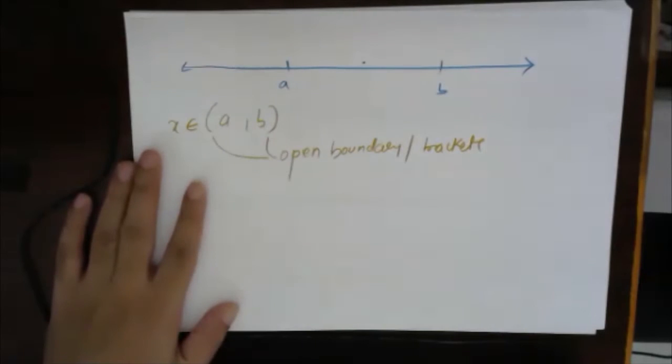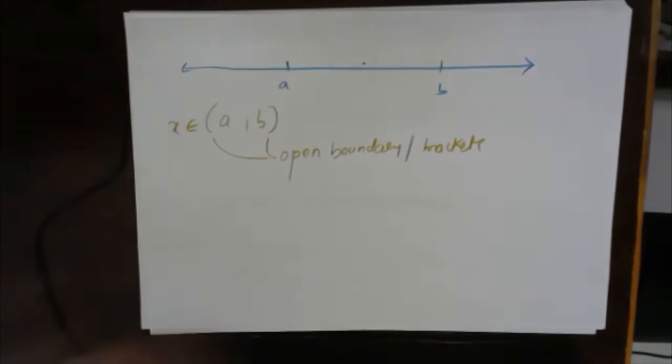What does this mean? Look at the way I'm representing.